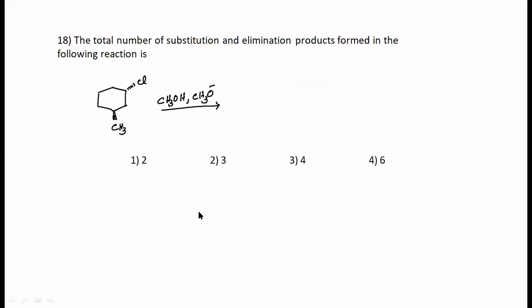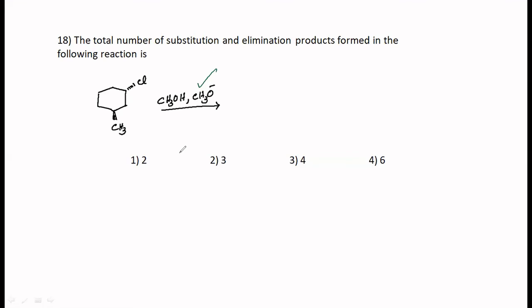This one. The total number of substitution and elimination products formed in the following reaction is. How many of you have done this? You have got a strong nucleophile. It is also a strong base. Alkoxides are both basic and they are good nucleophiles as well.